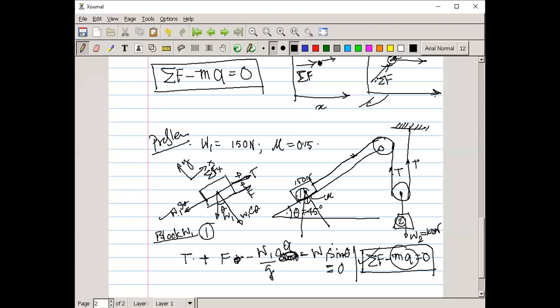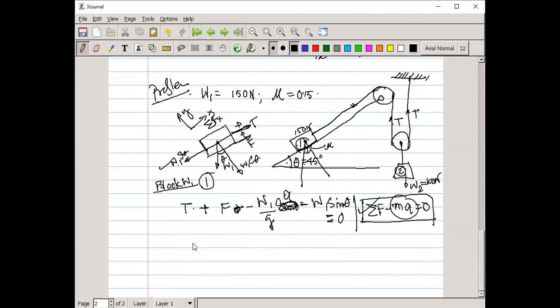From this equation we can write T is equal to W1 sin theta minus W1 by g into A minus F, where F is friction. Here F is equal to mu into normal.